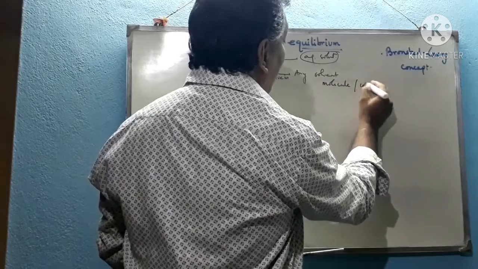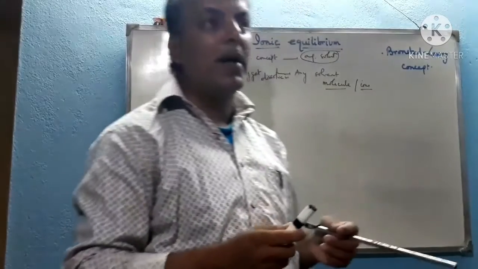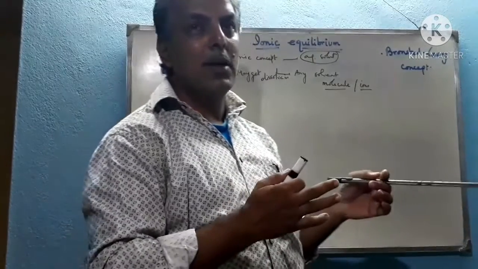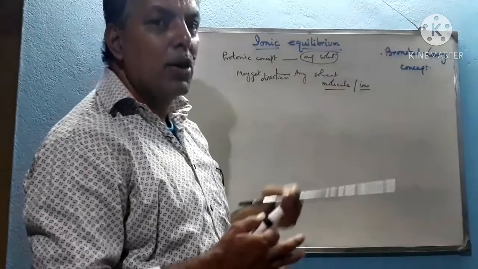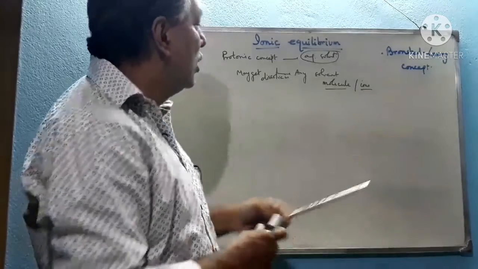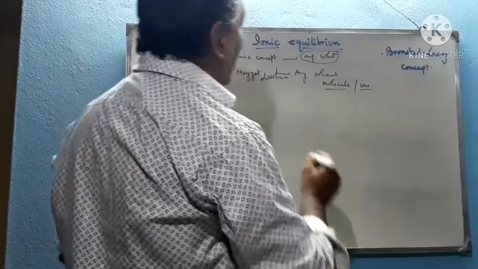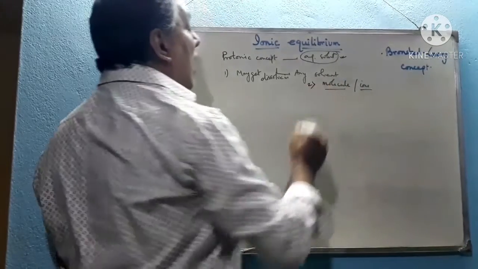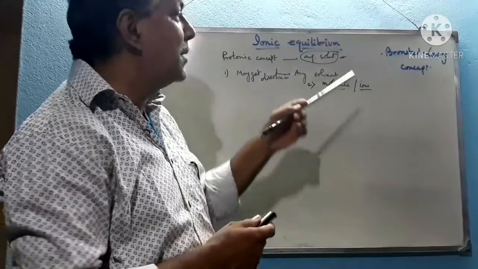or ions even, because according to the Arrhenius concept only molecules are classified into acids or bases, but there are some ions which also can be classified as acids and bases. According to the Bronsted theory we can explain the acidic or basic nature of the ions, but the Arrhenius concept failed to explain the acidic or basic nature of ions. So the first advantage is that this may get dissolved in any solvent, so it doesn't emphasize water as the solvent. And second, the acidic or basic nature of molecules as well as ions can be explained on the basis of the Bronsted-Lowry concept.